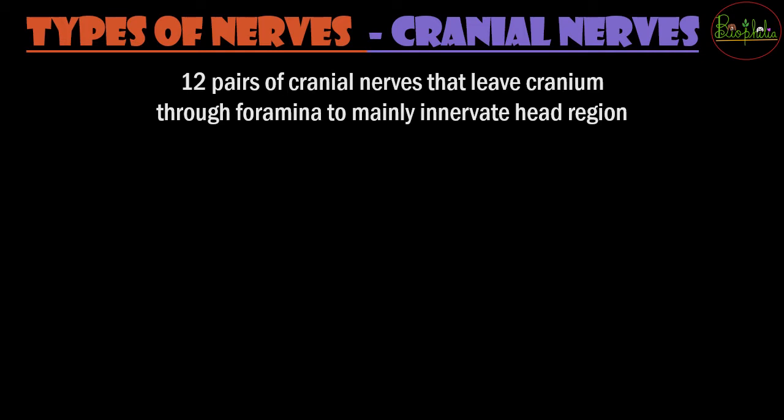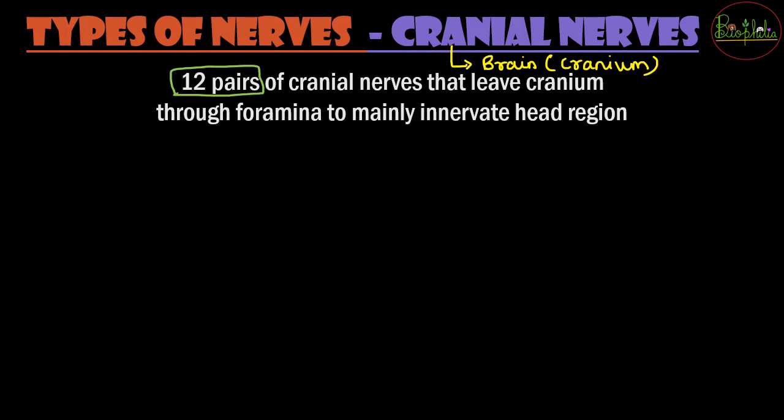So there are different types of nerves. One of the types we study first is the cranial nerves. This cranial word is related to the brain, or you can say it is related to the cranium. Cranium is nothing but the skull, and that is where the brain is. About cranial nerves, there are going to be 12 pairs. Very important to understand, there are 12 pairs, right? Because we have left and right body parts.